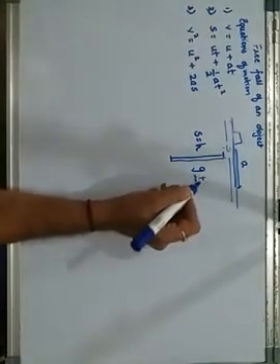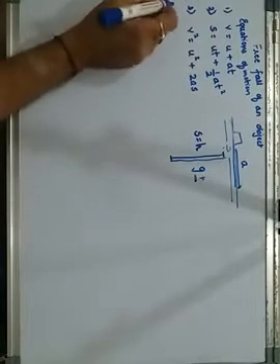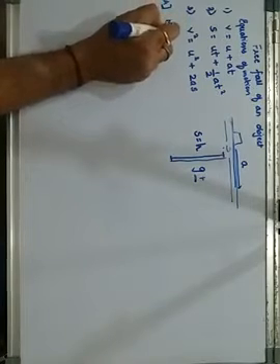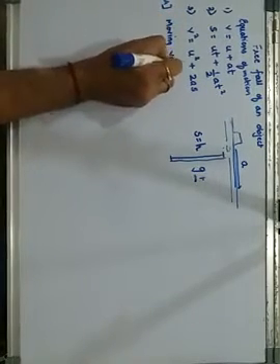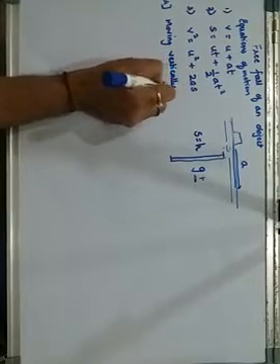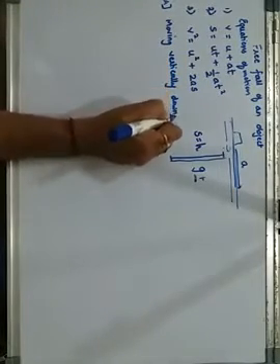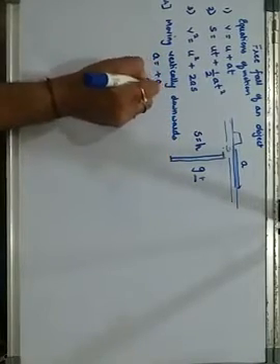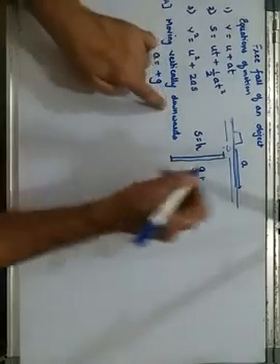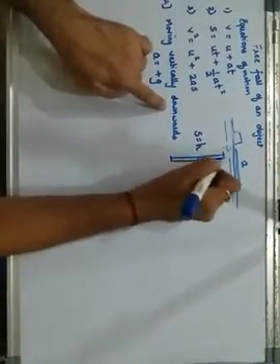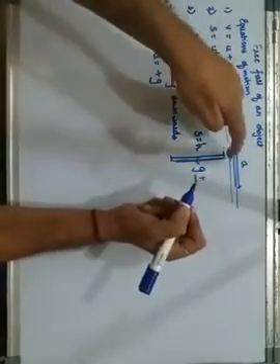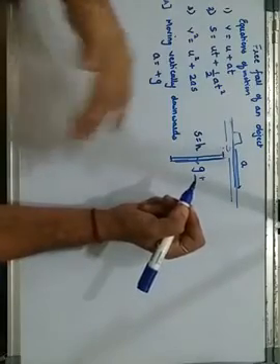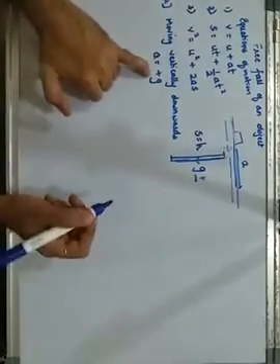So, how do we consider whether g is positive or negative? Two cases are there. If the object is moving vertically downwards, there we consider a is equals to plus g. Why? When it is moving downwards, it is acting along the direction of gravity, because gravitation is from top to the bottom, that is towards the earth. That's why we consider it as positive g.